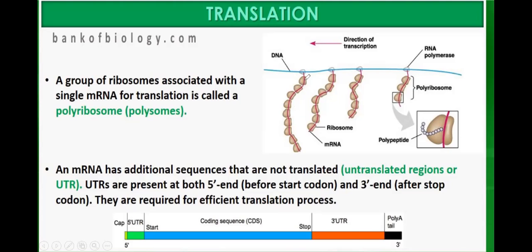So when a group of ribosomes, see ribosome 1, 2, 3, 4, a group of ribosomes associated with a single messenger RNA for translation, it is called a polyribosome. Another name of polyribosome is polysome. So this is what we call a polysome.